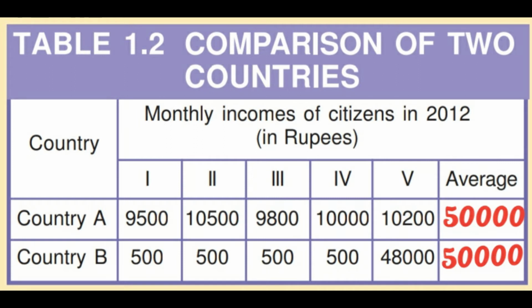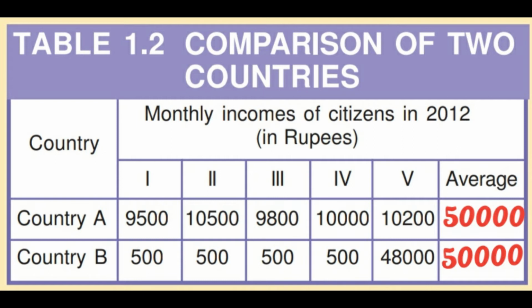But we can see that there is equality in the sharing of income in country A, and in the case of country B, only one person is earning 48,000 per annum, but the majority of the residents of that country are earning a very small amount of money.